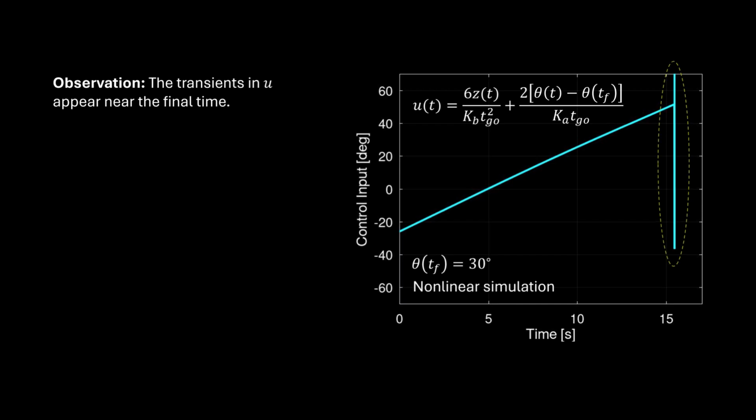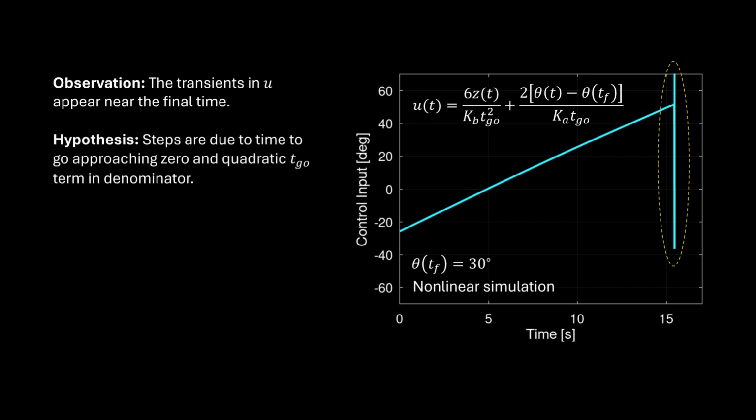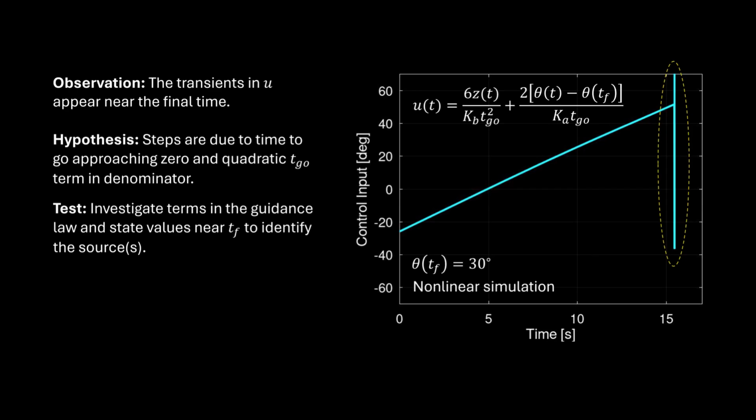These abrupt transients appear near the final time. I believe it's because time to go approaches 0 and causes divide by 0 in the guidance law. So to test this, I'm going to look at the terms in the guidance law and identify specifically which ones are diverging and causing the spikes.